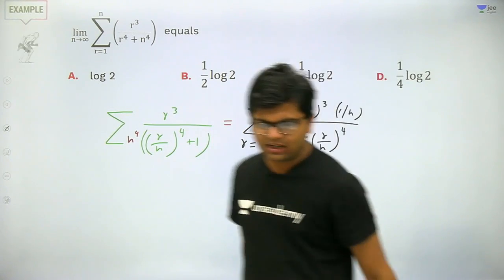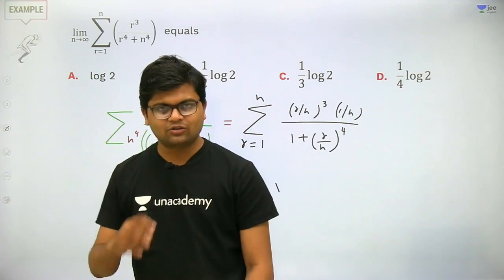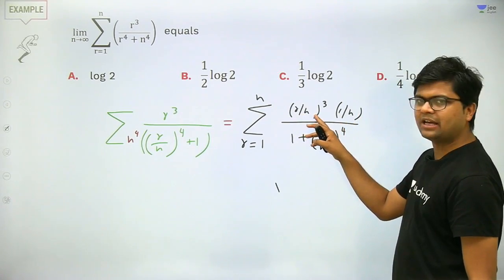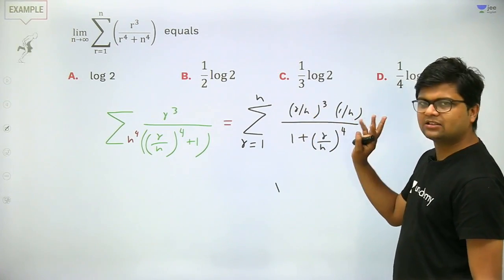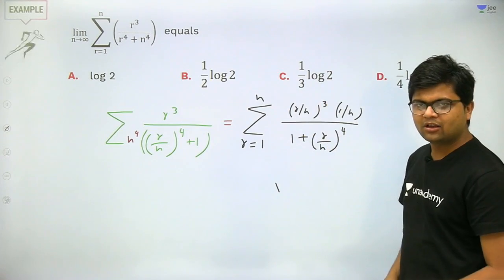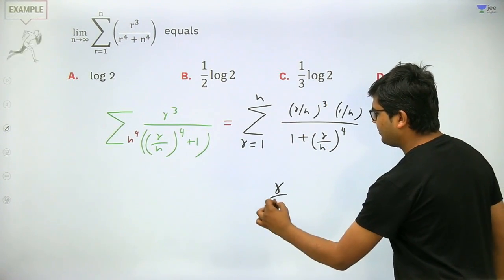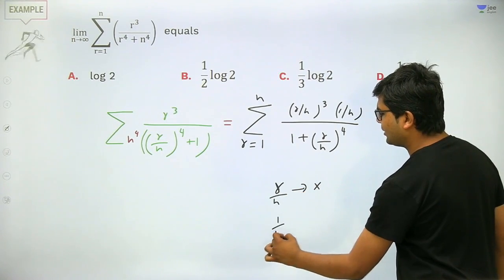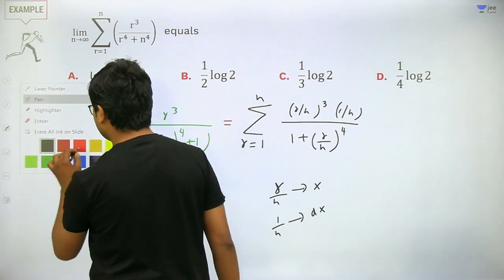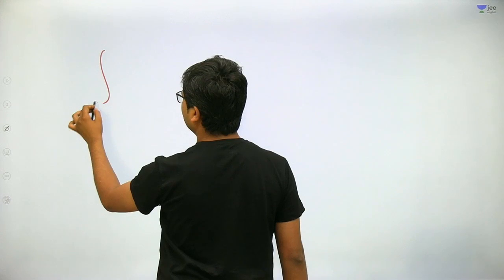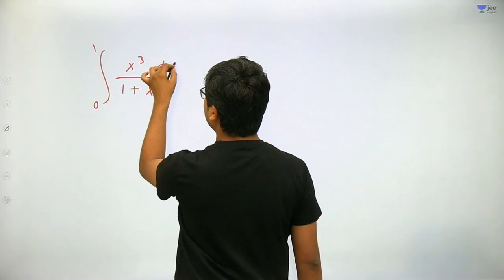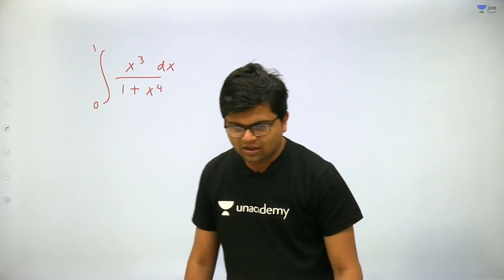Therefore now this sigma can be easily converted into definite integral by substitution. If 1 upon n will be dx, r upon n will be x, and if r is going from 1 to n, then x will be going from 0 to 1. Got my point? So I'm writing it for you, r upon n replacing it by x, and 1 upon n replacing it by d of x. Got my point? Now just apply this, and this summation will be integral 0 to 1 x cube upon 1 plus x to the power 4 dx. Now it is a very easy integral. Got my point?